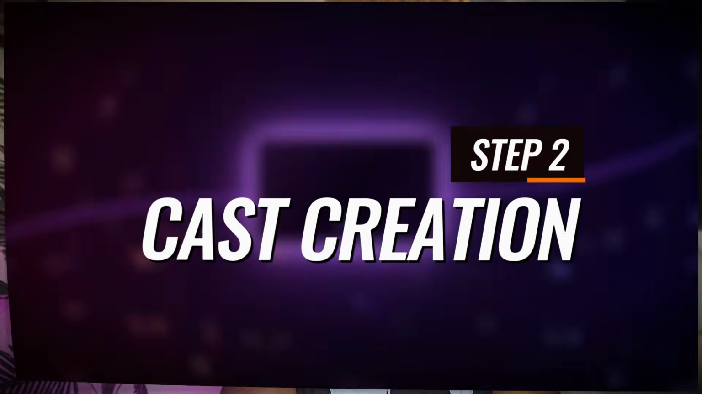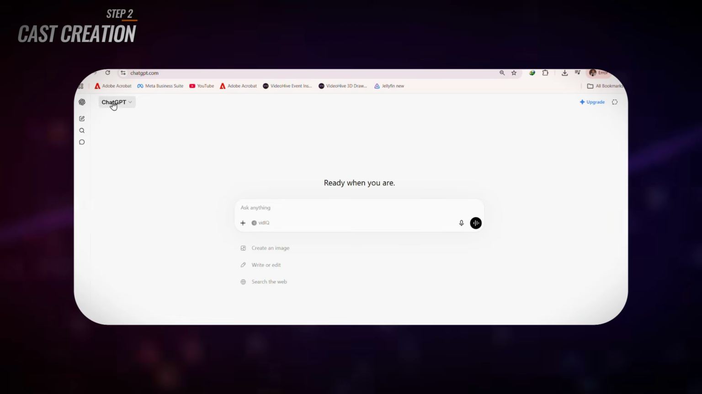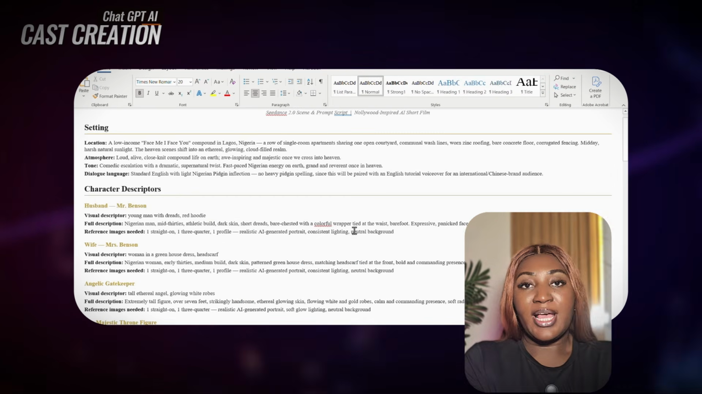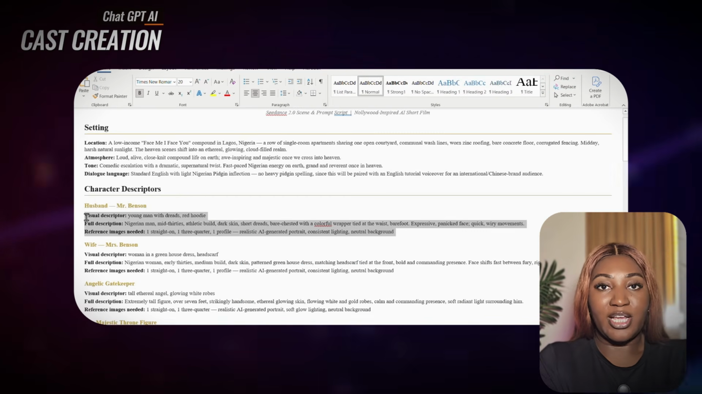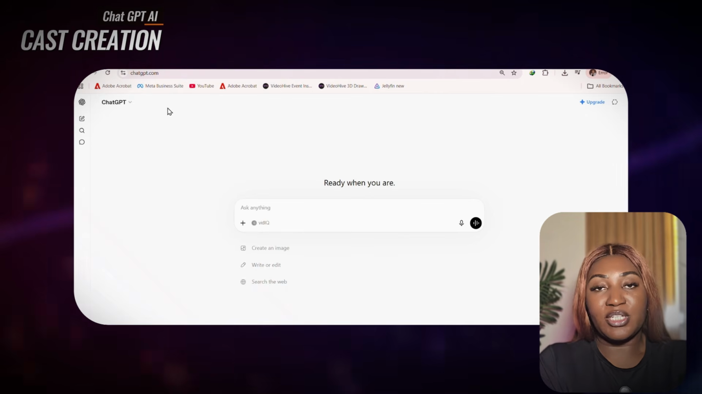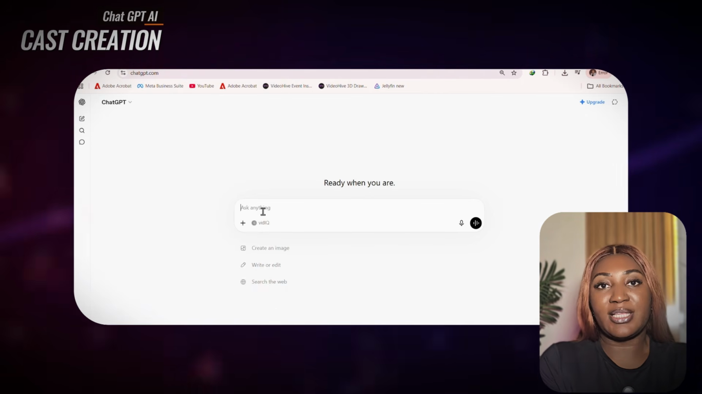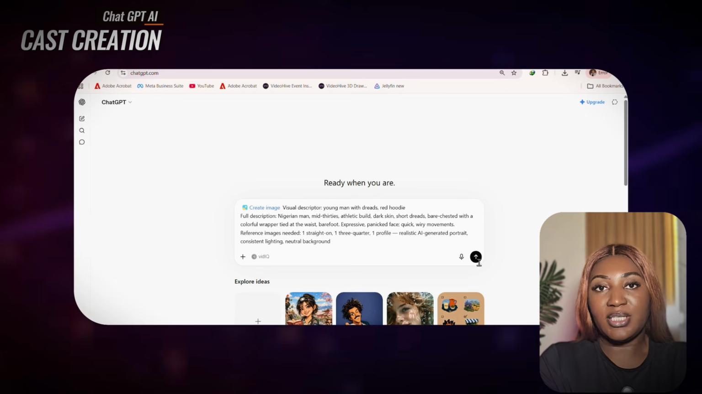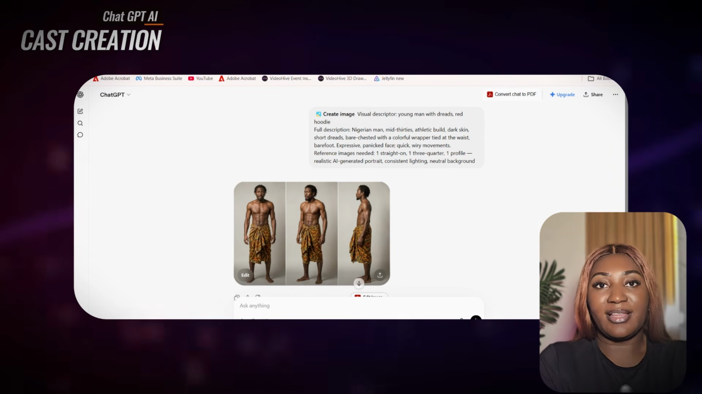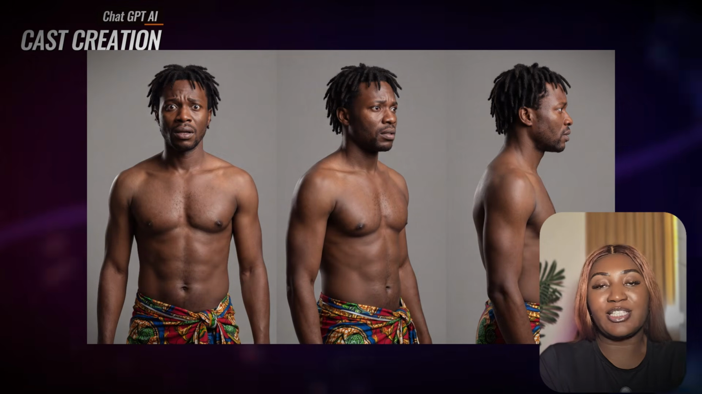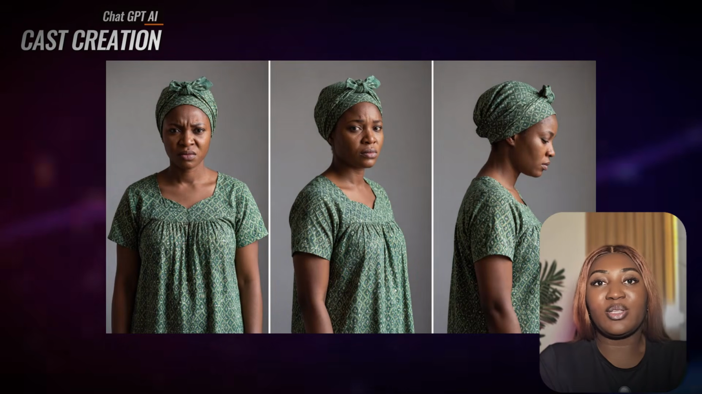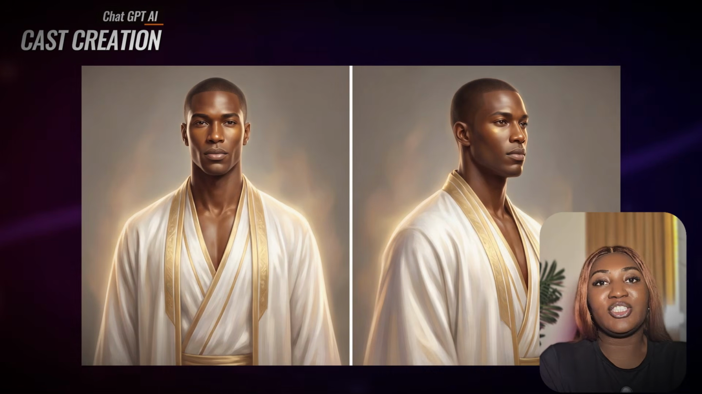Now that the script is done, we are going to create our characters so that they remain consistent throughout the scene. What do you use? ChatGPT. Just open ChatGPT, create a new chat, and then go back to the prompt document that Claude has created for you. Select the first character we are going to be creating, which is the husband. We're going to copy the whole prompt in that segment, paste it on ChatGPT, and press the send button. Just like that, the husband character has been created. I did that too to create the wife character and also the angelic being.